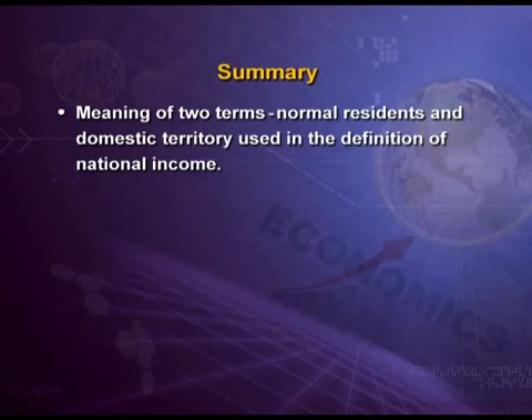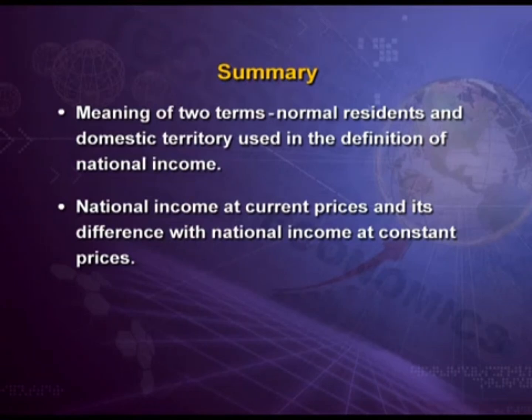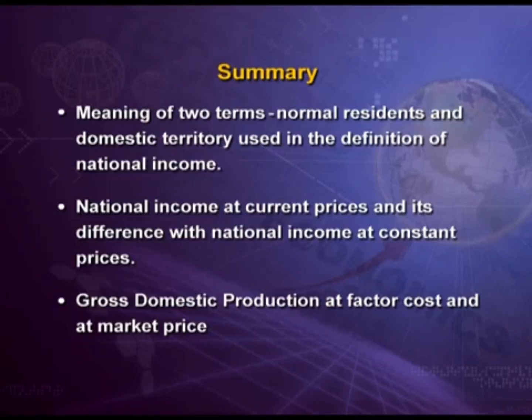Let's revise what we have done today. Today we started with the meaning of two terms, normal residence and domestic territory, used in the definition of national income. Then national income at current price and its difference with national income at constant price. Then gross domestic production at factor cost and at market price.